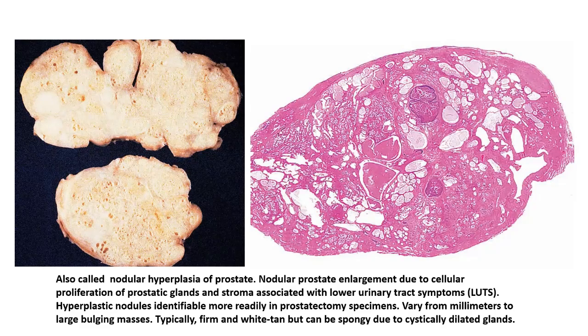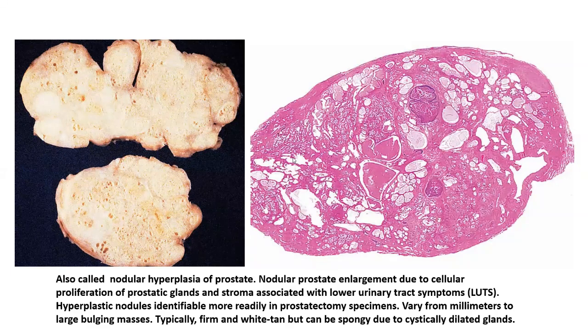However, the ones that we see most often routinely are the ones where you have a sizable element of epithelial hyperplastic elements, and these dilated epithelial hyperplastic elements give rise to what is known as the spongy appearance of the cut section of the prostate. And once you press the prostate, you see the milky secretions come out of the spongy areas.